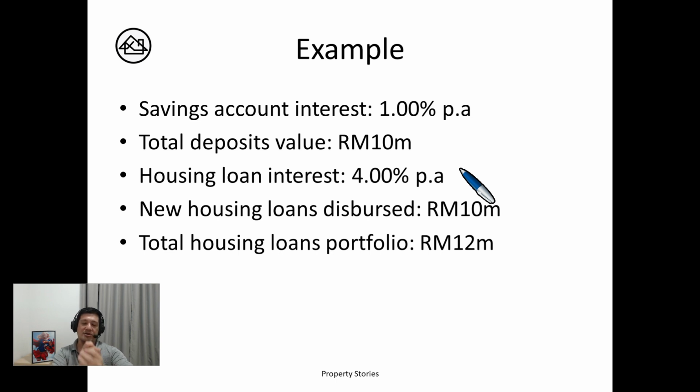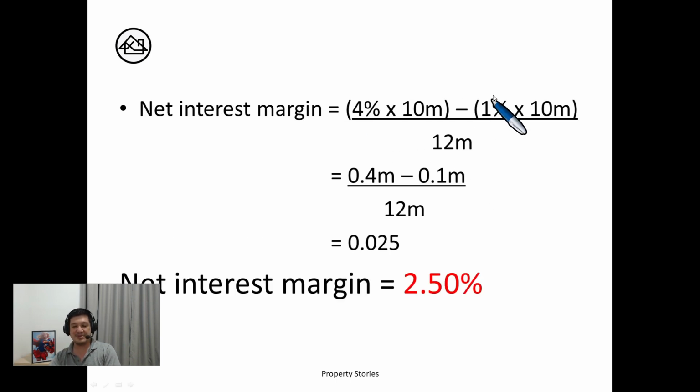Your cost, I'm ignoring every other thing, only talking about housing loan, is 1% per annum. So it's investment return minus interest expenses: 4% times 10 million minus 1% times 10 million, over the average earning asset.